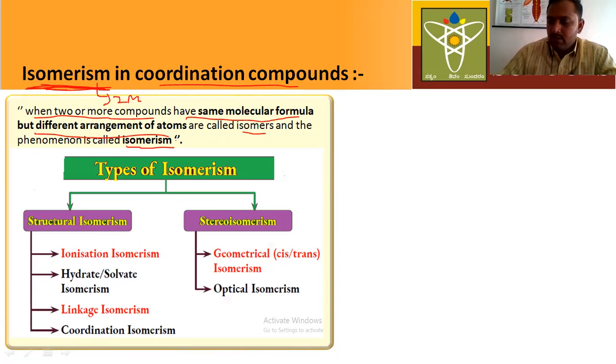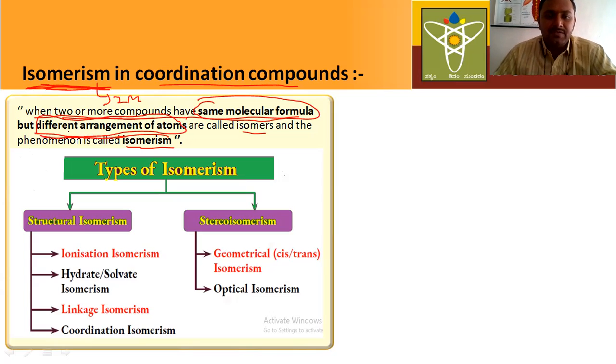Okay, see what is isomerism here. When two or more compounds have the same molecular formula, but what is different? The arrangement of atoms is different. These types of complexes are called isomers, and the phenomenon is called isomerism.